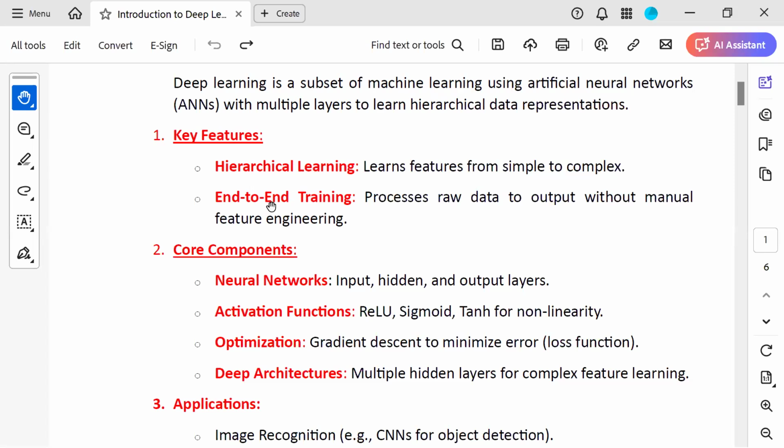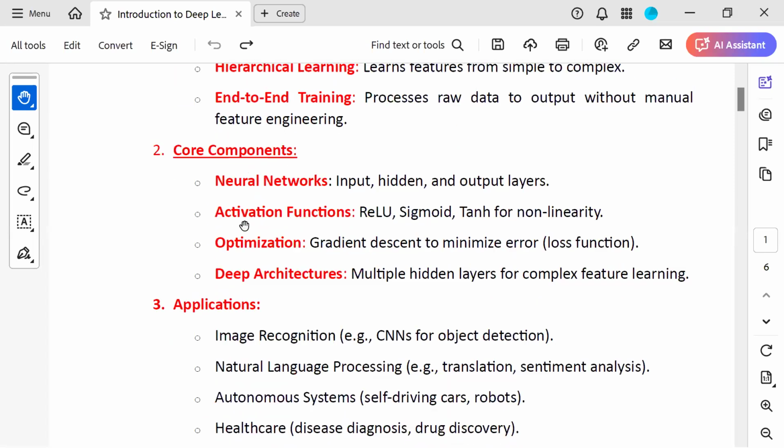So the second point, you can see what the core components of deep learning are. First one is neural networks. Second one is activation functions. Third one is optimization. Fourth one is deep architecture.